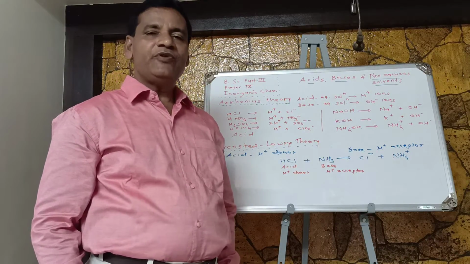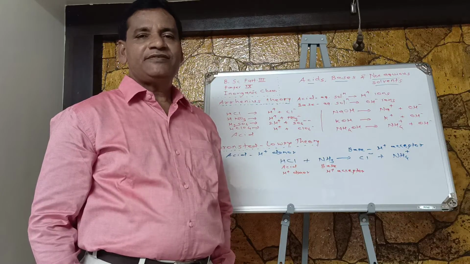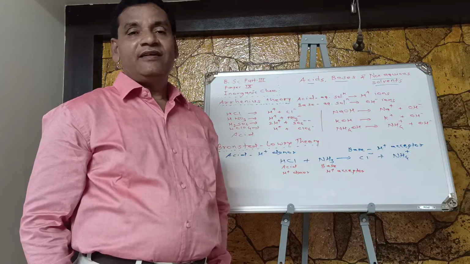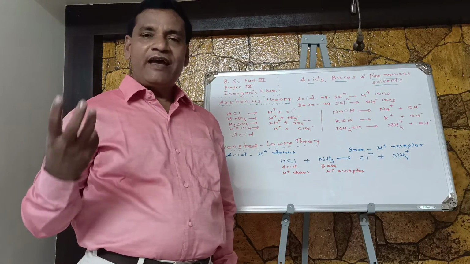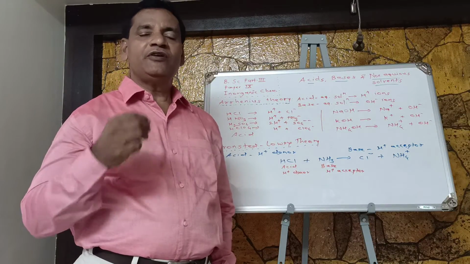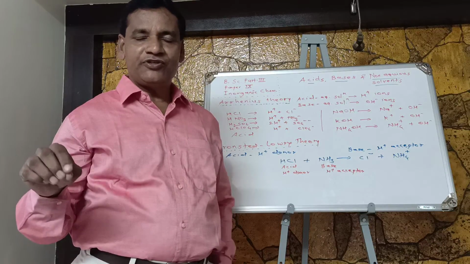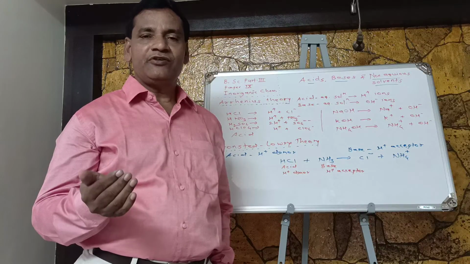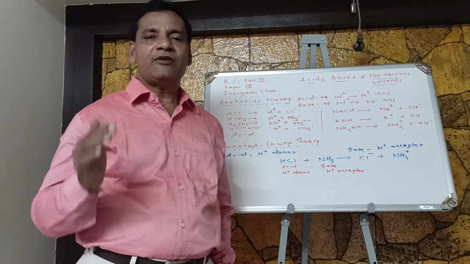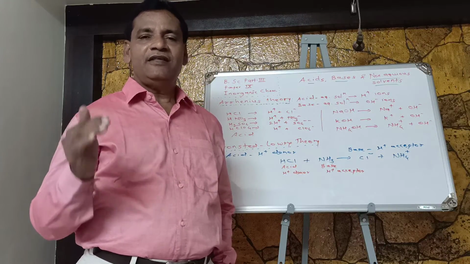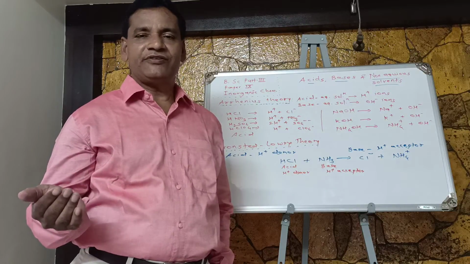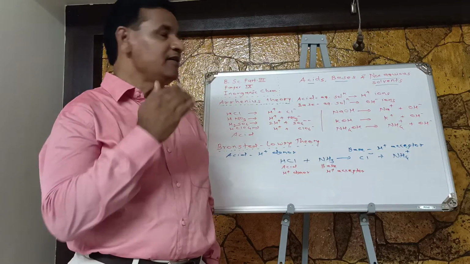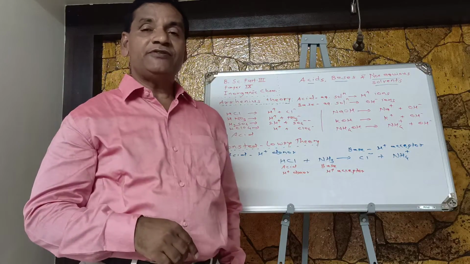As you are familiar, acids, bases and non-aqueous solvent means what? If we use water as solvent and a particular solute is dissolved in that solution, the resultant solution is called an aqueous solution. So whatever solutions are prepared in water, they are known as aqueous solutions. Aqua is the word for water, so aqueous solution. And what is meant by non-aqueous solvents?